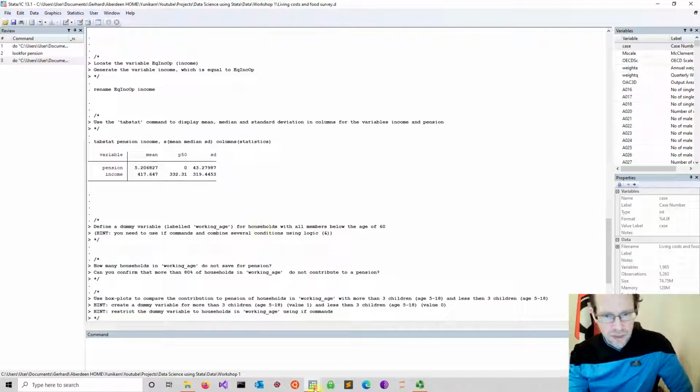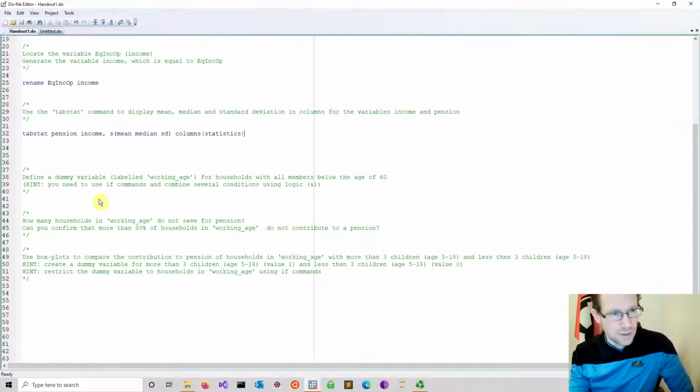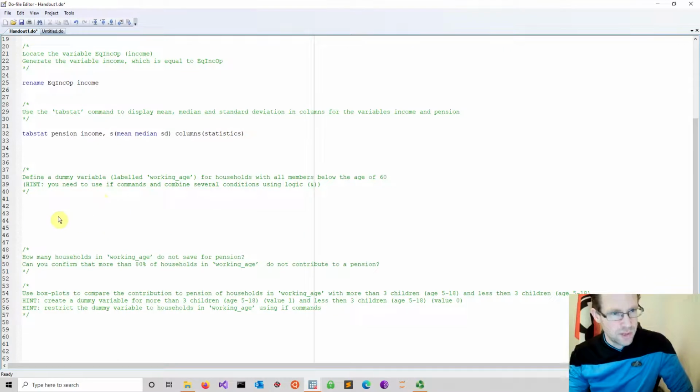We have our mean, we have a median, we have a standard deviation, so that's all working fine. Good. Now the next step is a little bit more complicated. Let me see what we need to do. We have to define a dummy variable. Now dummies, we have seen this before. Dummies are indicators, so it's a 1 if something is the case, and a 0 if something is not the case, depending on what you want to measure. So we want to label working age households with 1 if all the members are below the age of 60. And there's a hint, we might need to combine various conditions using an AND logic.